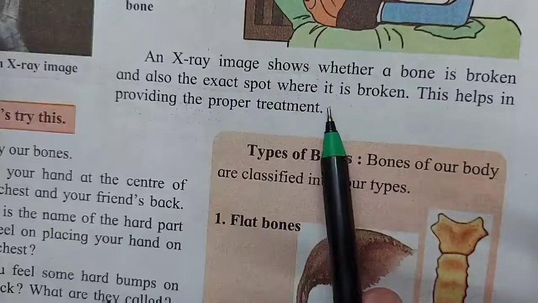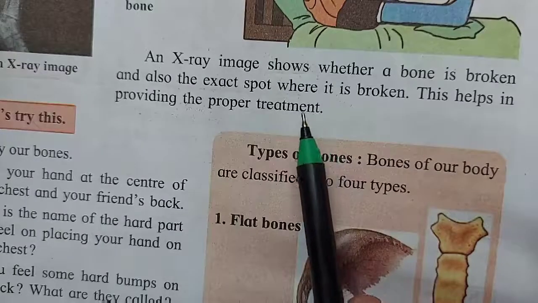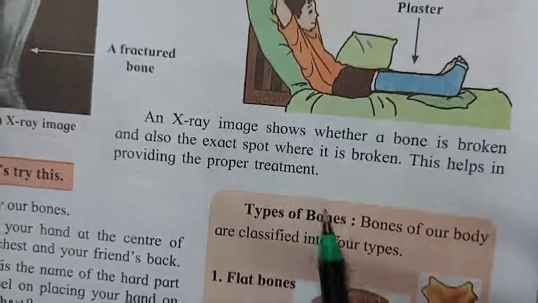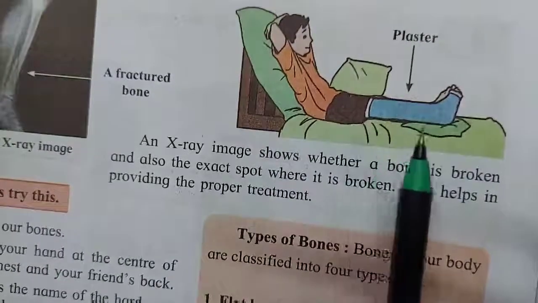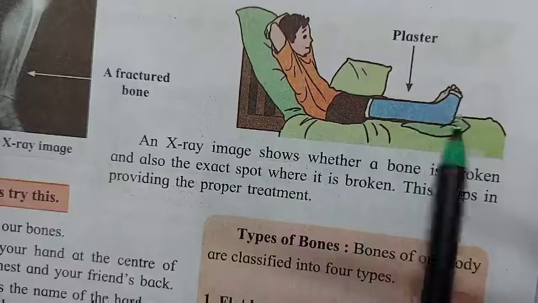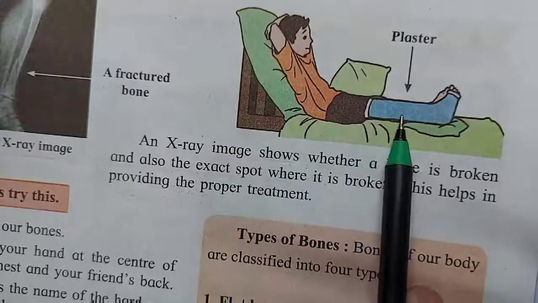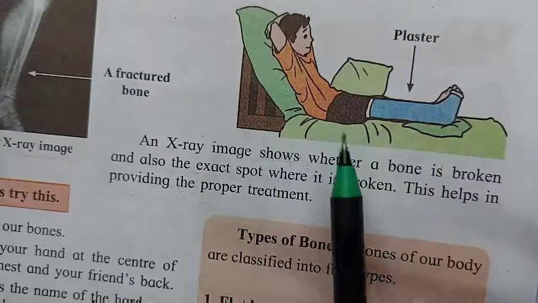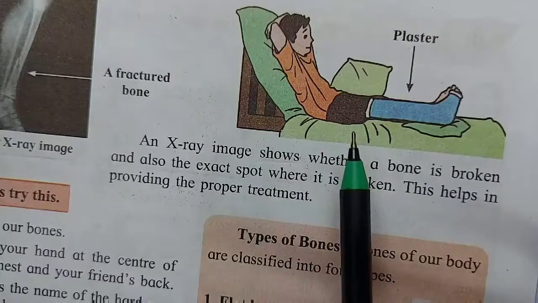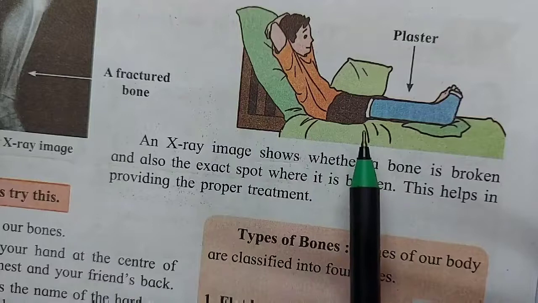When a doctor comes to know where it is broken and how much it is broken, a plaster is applied on that. Now, the duration of the plaster depends on how much the bone is broken. If there is a hairline fracture, it can be for 1 week or 2 weeks.